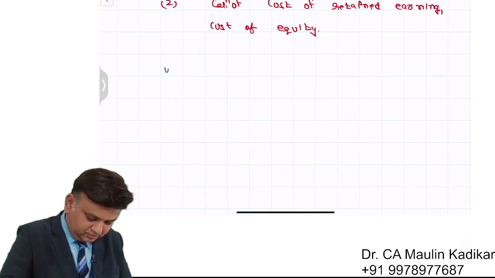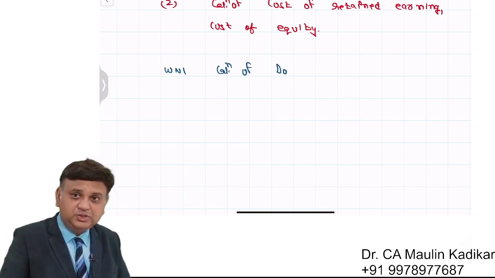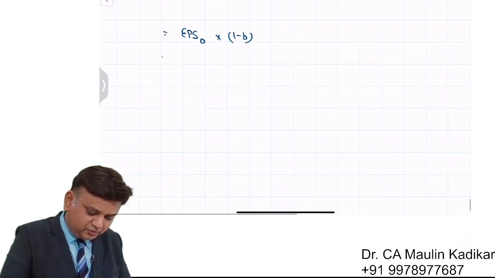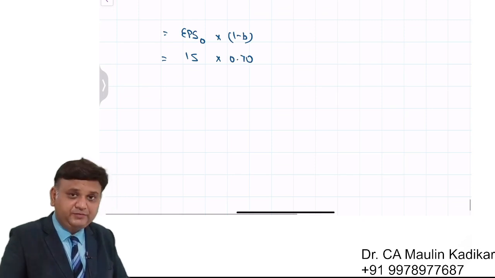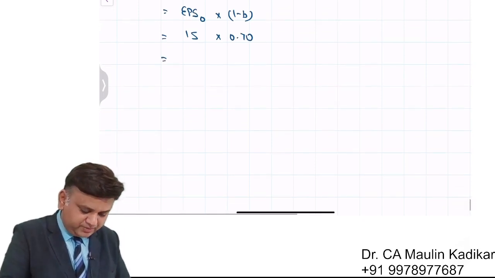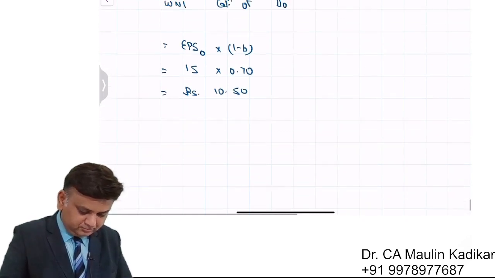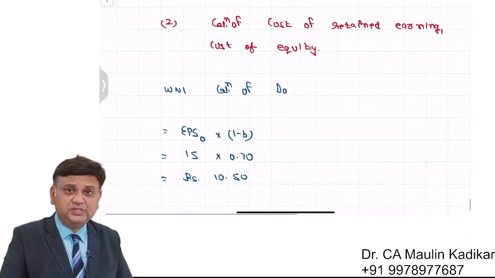In that, write down working note number 1, calculation of D0. It is EPS of year 0 into dividend payout ratio. So 15 into 0.7 comes to rupees 10.5. That is the way D0 is calculated.